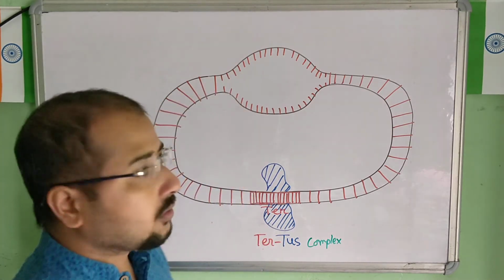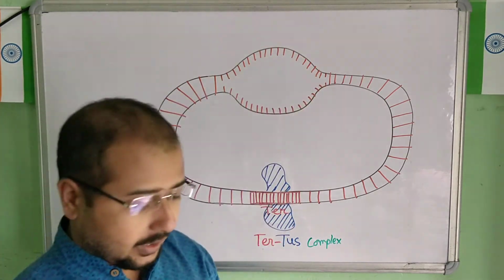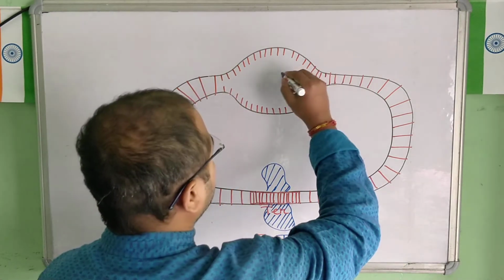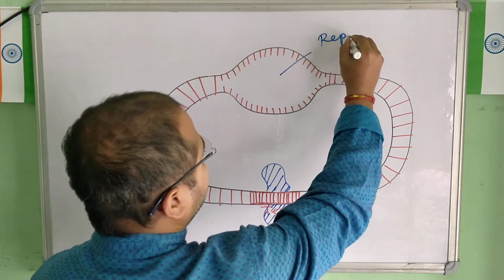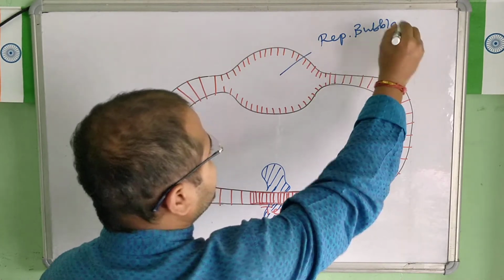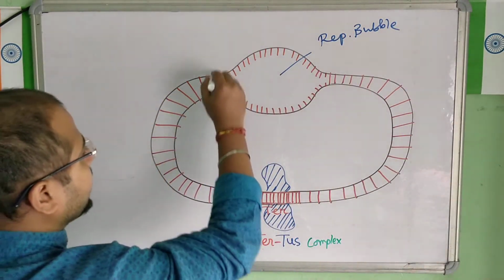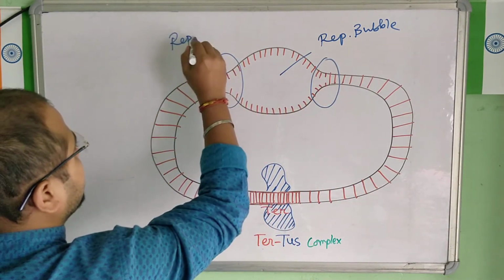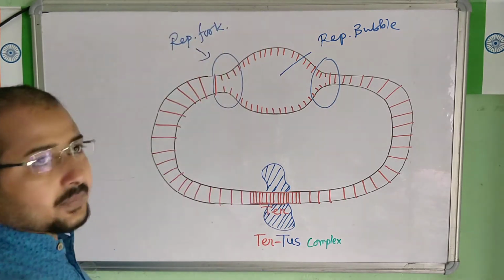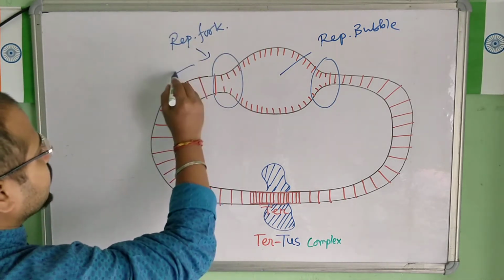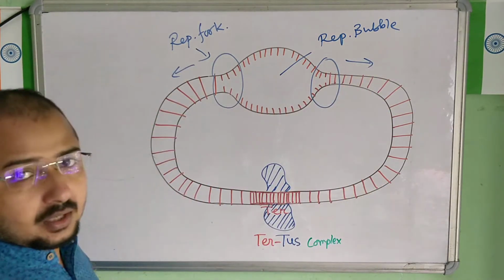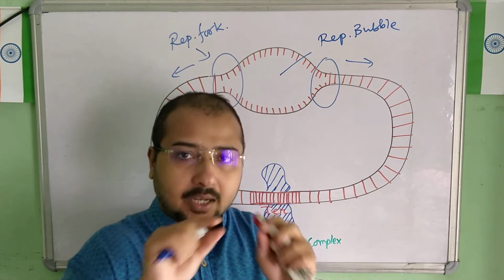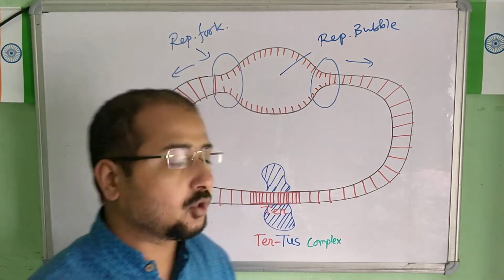Now this is the replication bubble you can see. If I label it, this is the replication bubble, which is formed here, and these are the two areas. We can say these are the replication forks. Both will be moving in this direction, melting the DNA strands, and the replication will continue at the same point of time simultaneously.